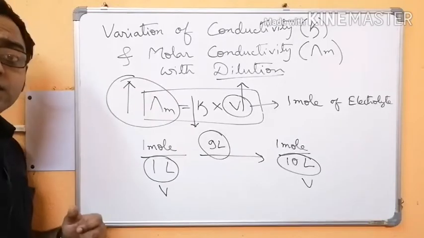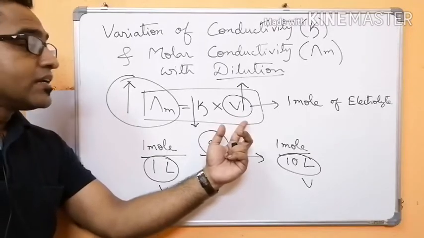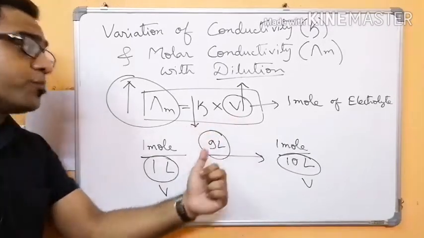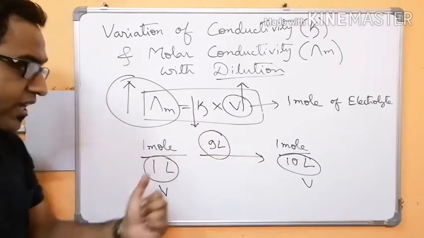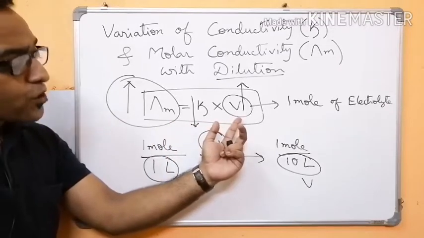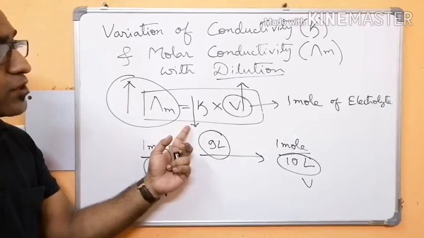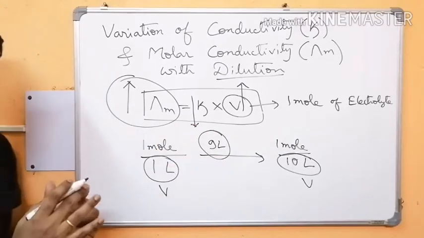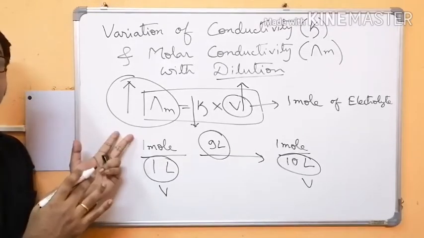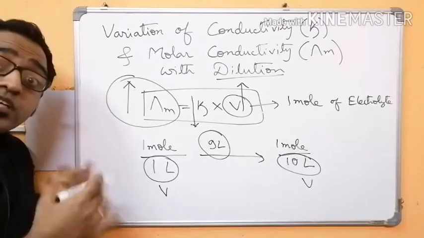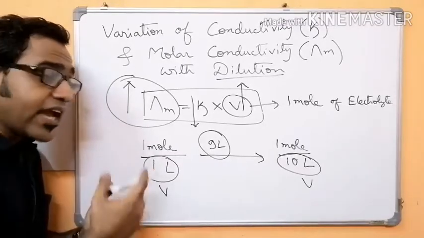So what can we say? We can only say that the increment in volume predominates over the decrease in conductivity value upon dilution. So this is the variation of molar conductivity with dilution. We have seen that molar conductivity increases. Now how it increases in the case of a strong electrolyte, and how it increases in the case of a weak electrolyte, we will see next.